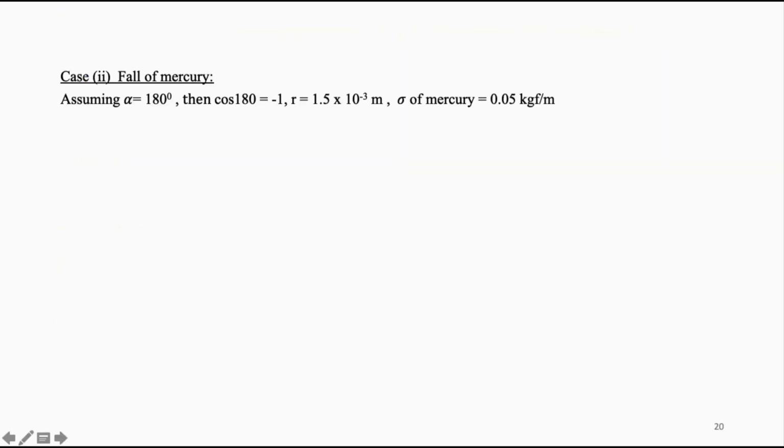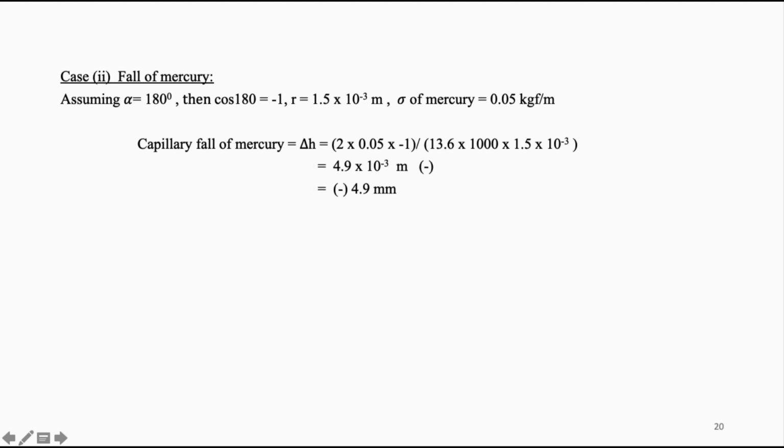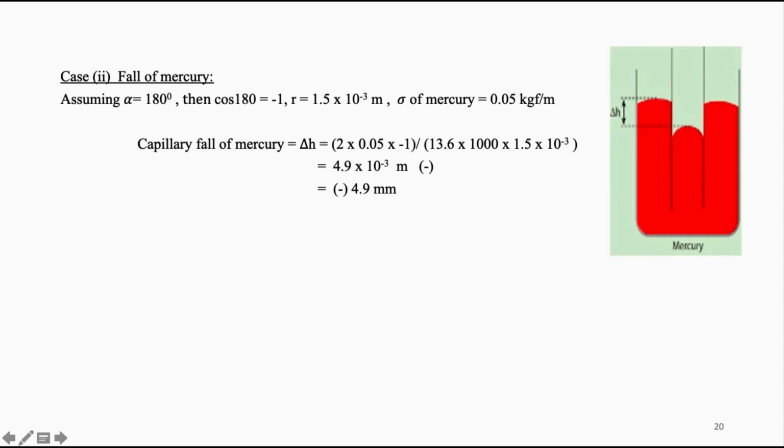Now, case 2. Assuming alpha as 180 degrees, then cos 180 is minus 1. Then substituting these values in the above equation, we get capillary fall of mercury as 4.9 millimeters. The negative sign takes care of capillary depression as shown in the figure.